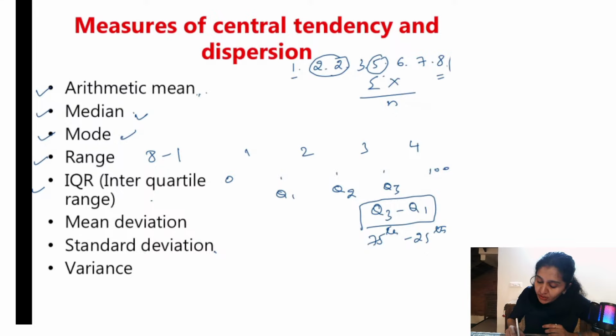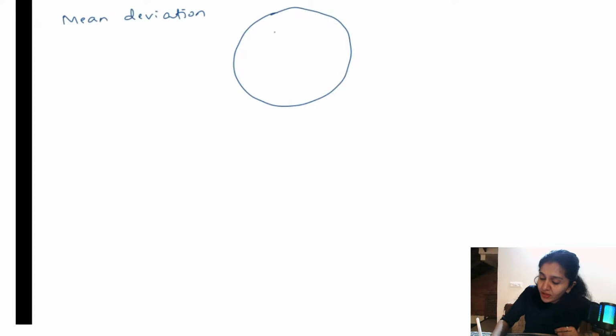So what is the next one? Mean deviation, standard deviation and variance. So what is mean deviation? See, let us take a population. Let us say there are 5 individuals, with values 8, 9, 12, 11 and 6. These are the hemoglobin percentages of all these individuals.